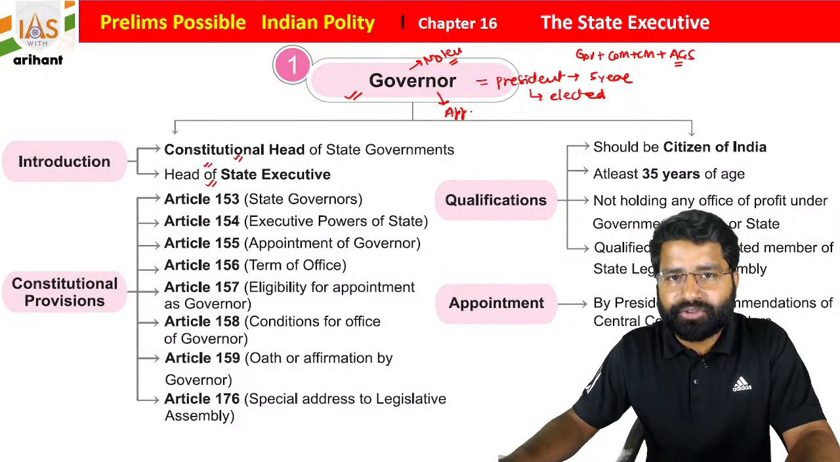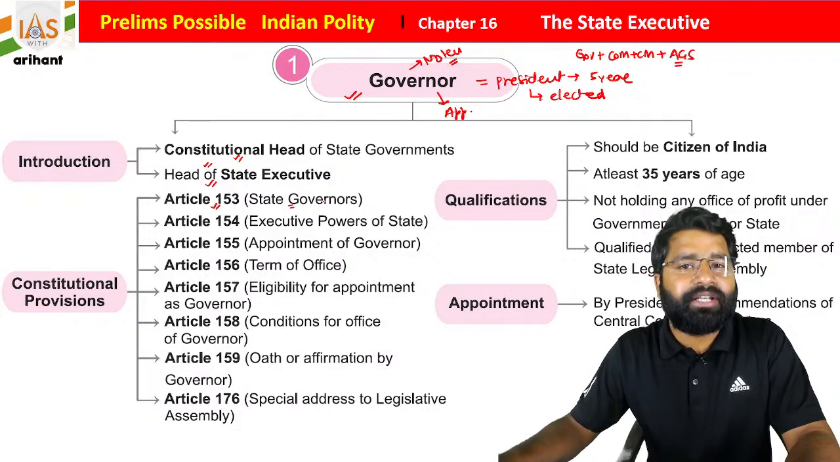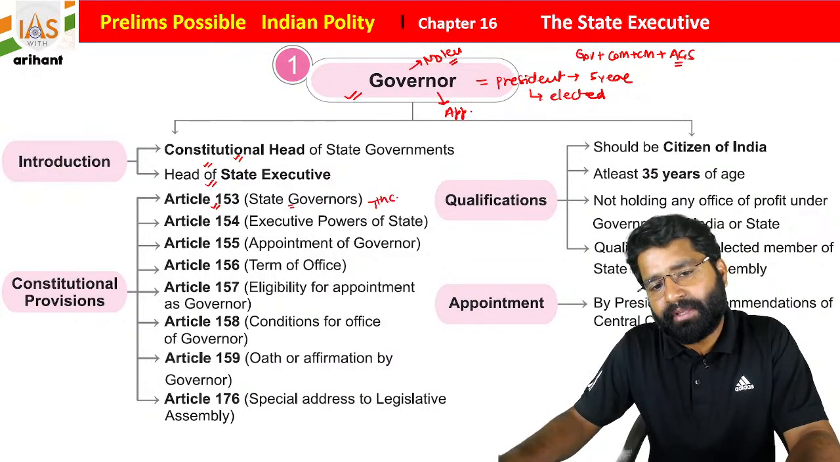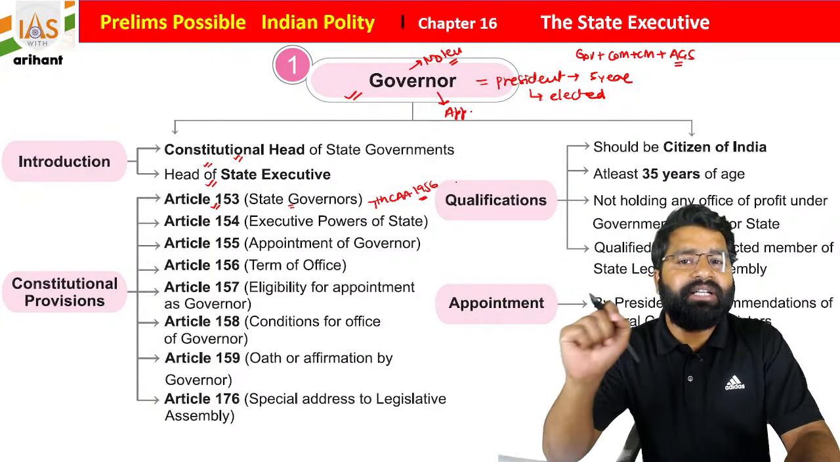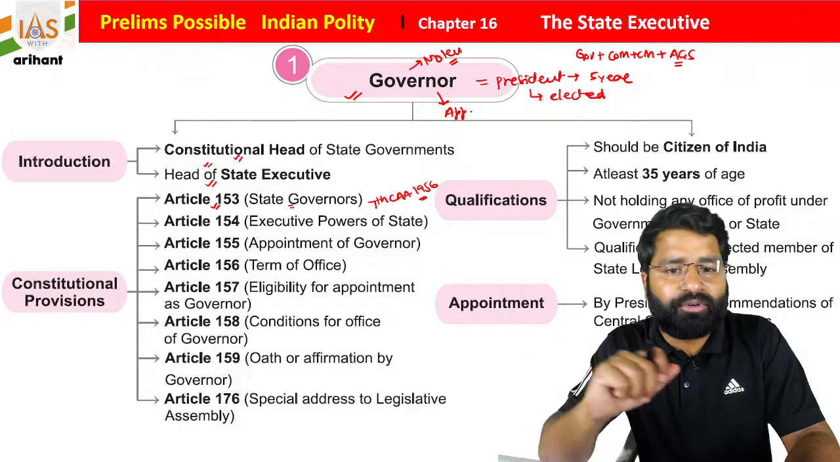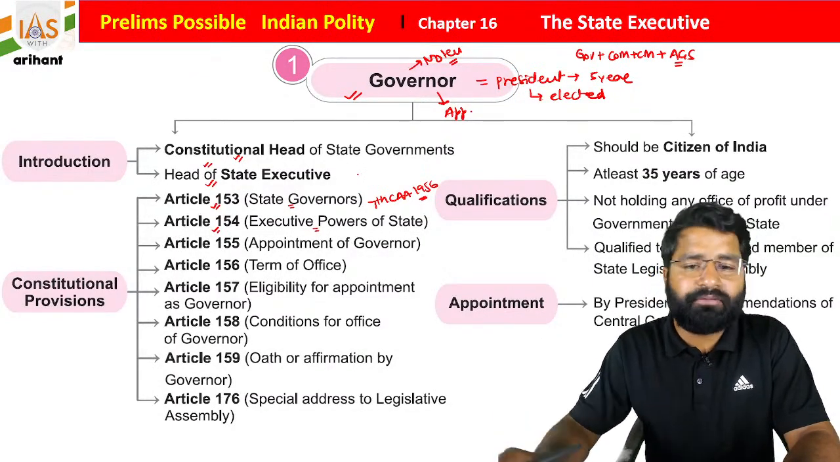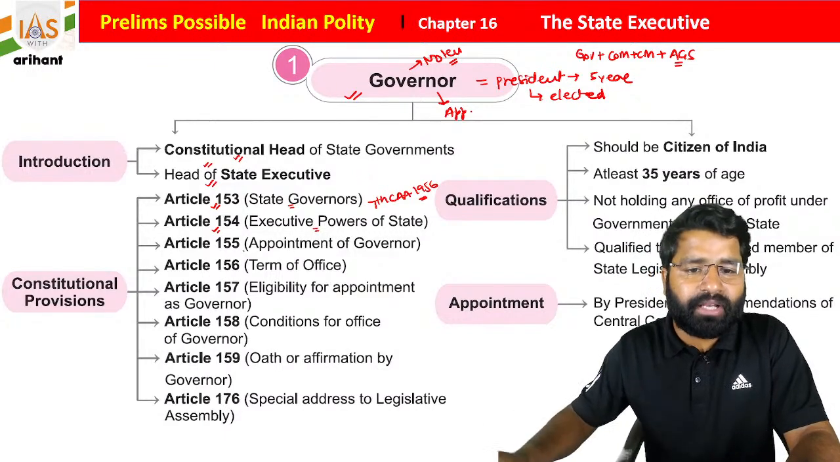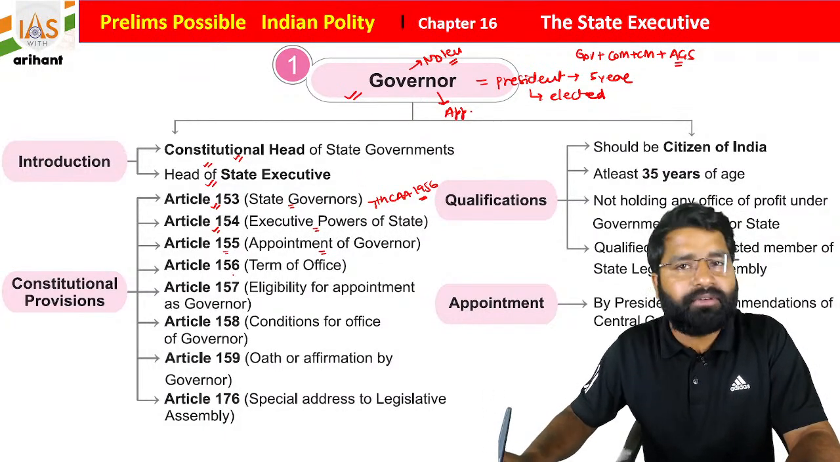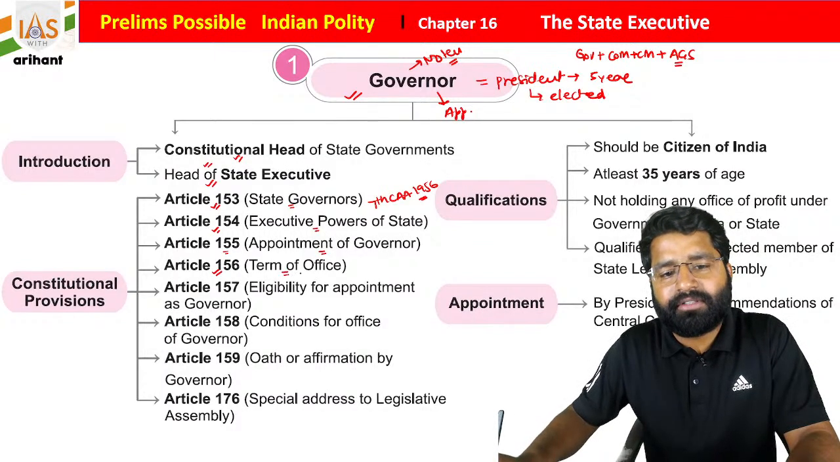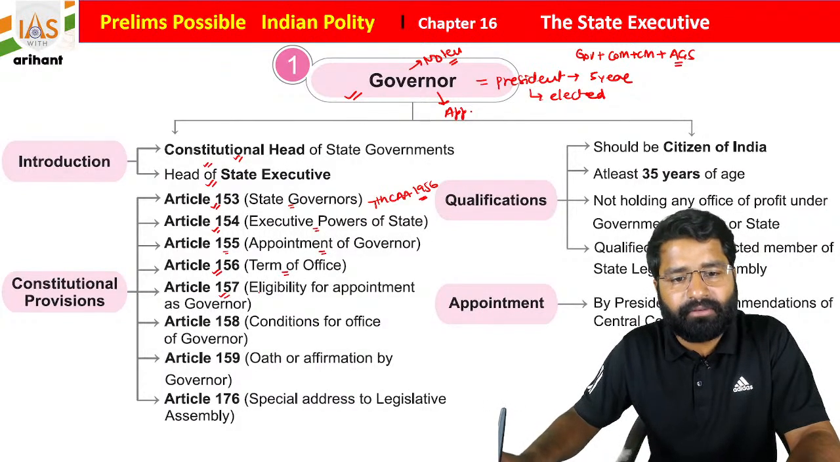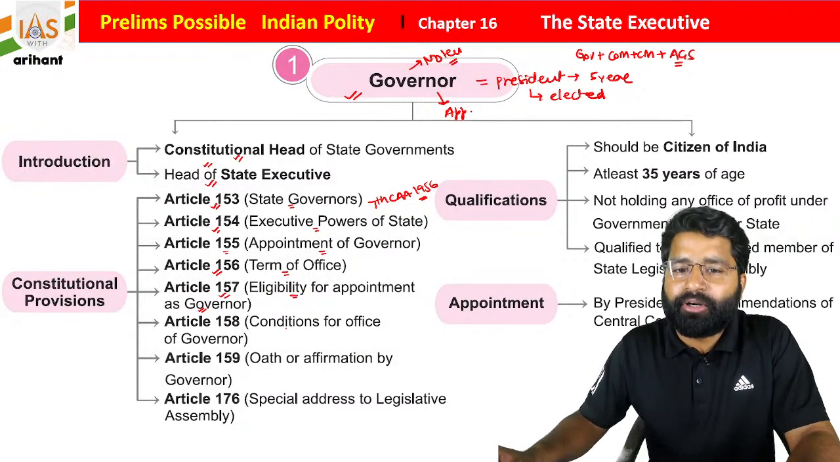There are some constitutional provisions. Article 153 mentions that there shall be a governor for each and every state, but by the 7th Constitutional Amendment Act 1956 there was a modification: a single governor can be appointed as governor for more than one state. Then we have Article 154, which mentions the executive power of the state, students. Then Article 155, appointment of governor. Article 156, term of office of governor. Article 157, eligibility for appointment as governor.